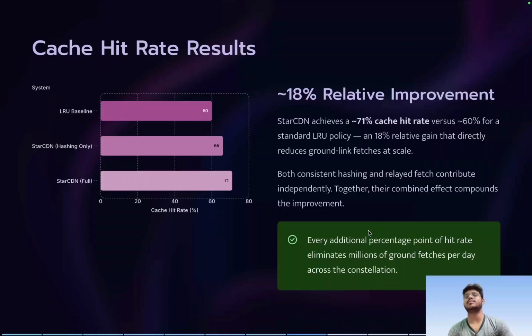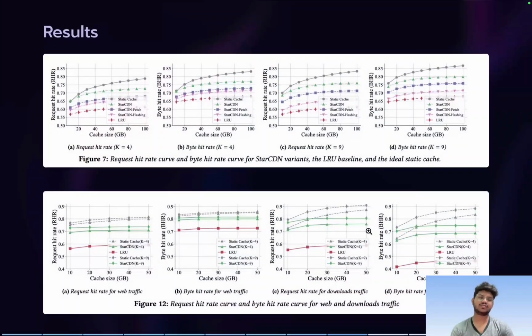So every additional percentage point of hit rate eliminates millions of ground prefetches per day across the constellation. These are the results taken from the paper. We can see that the lowermost curve is the base case, or the simple LRU, and the topmost curve is the ideal one. It assumes that the satellites are static. If they are static, then they are capable of giving the ideal case scenario.